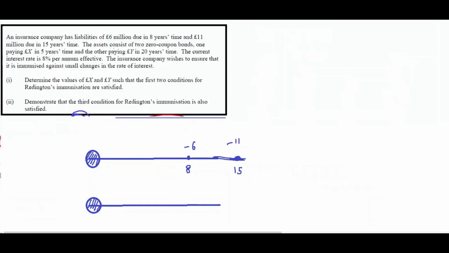The assets consist of two zero coupon bonds, one paying X in 5 years. Means this will come to the company. Your liability is this, and this will come here. The company invested, and the company will get it in 5 years. Remember that. And the other pays Y in 20 years: X in 5 years, and Y in 20 years.